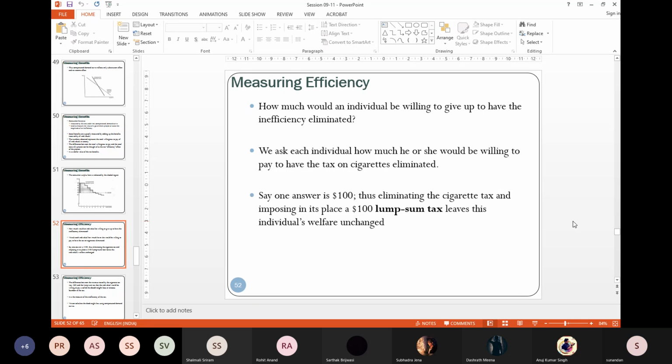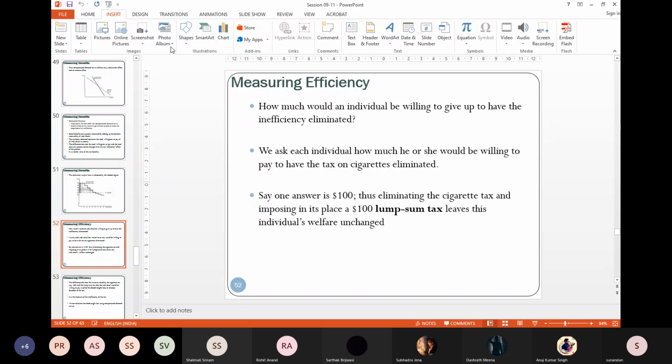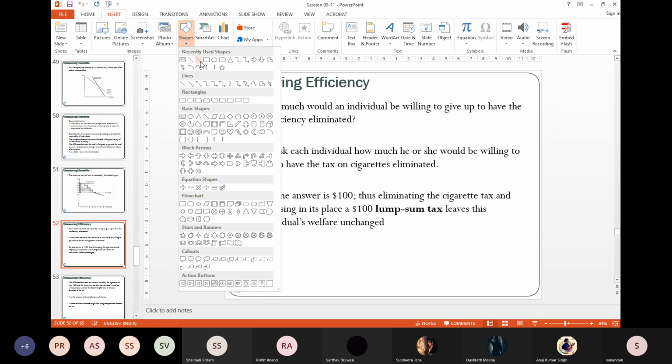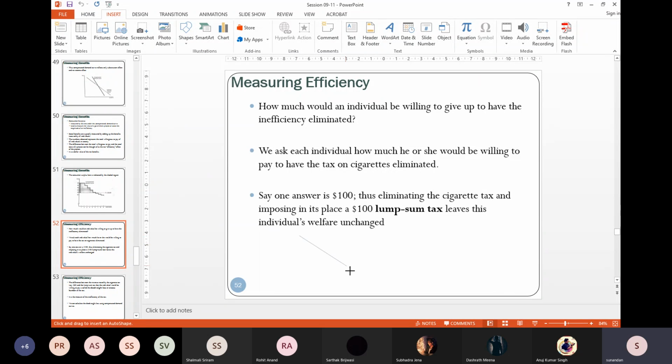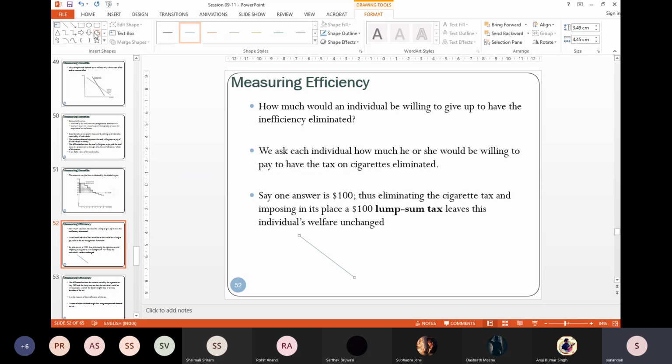Now, take for example, we all know that if you bring in tax, just think about a simple graph where you have a demand curve, and suppose you have a supply curve like this.